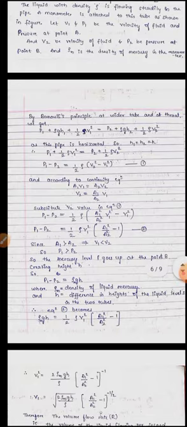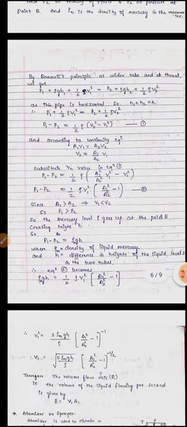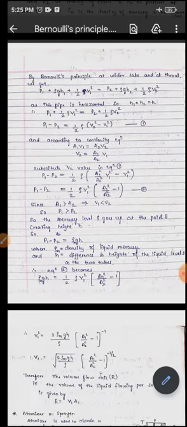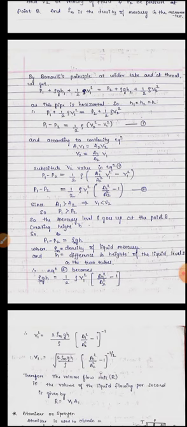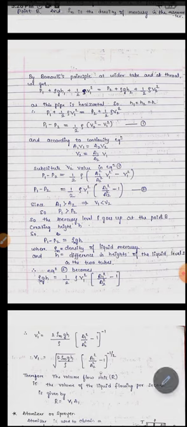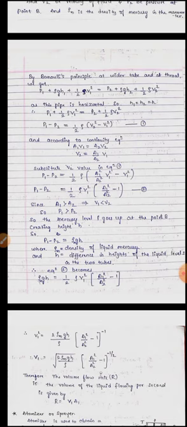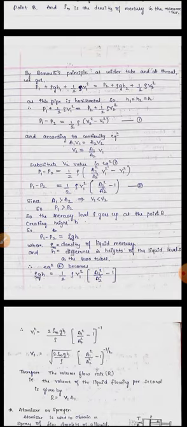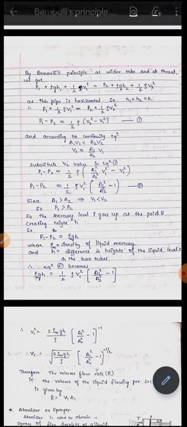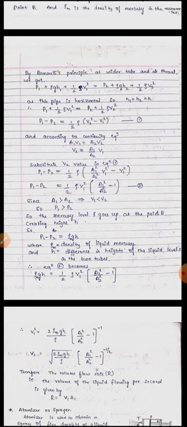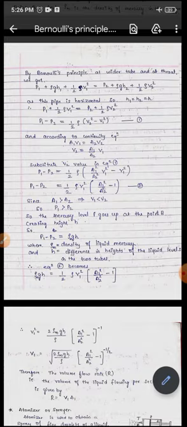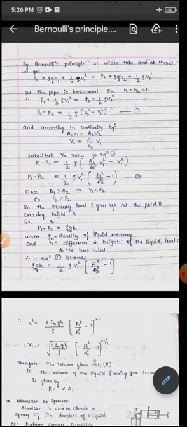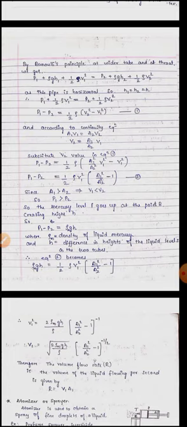By this equation, A1 V1 equals A2 V2, that is the continuity equation, we will take the value of V2 in terms of the area and velocity of the first. V2 is equal to A1 by A2 into V1. Then substitute this V2 value in equation number 1. What will we get? P1 minus P2 is equal to half of rho, and in place of V2 square we substitute this value, so it will be A1 square divided by A2 square into V1 square, minus V1 square.